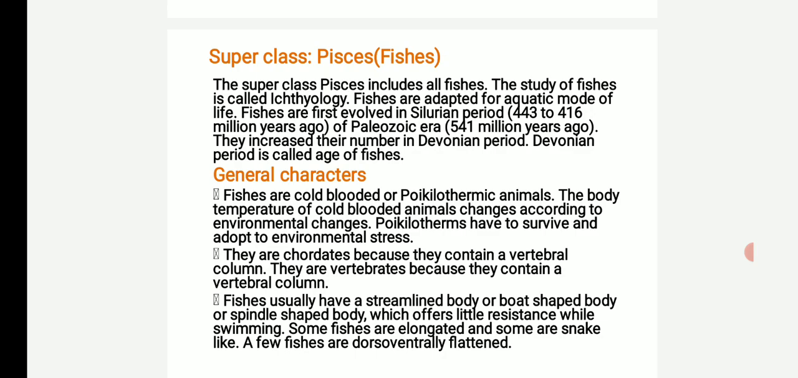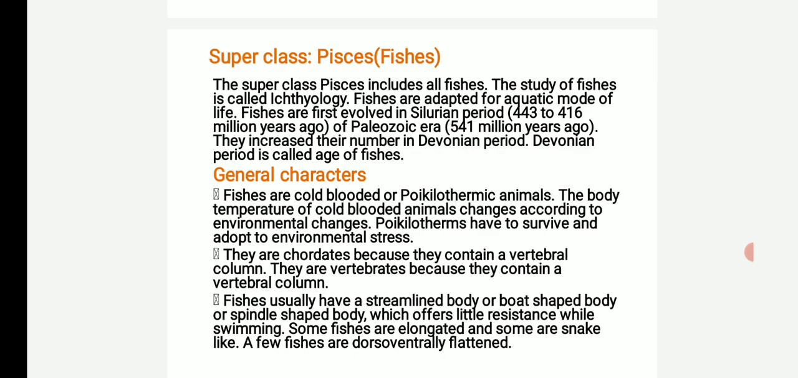Next, general characters. Fishes show the following salient features or general characters. Number 1, fishes are cold-blooded or poikilothermic animals. The body temperature of cold-blooded animals changes according to the environmental changes. Poikilotherms have to survive and adapt to environmental stress.